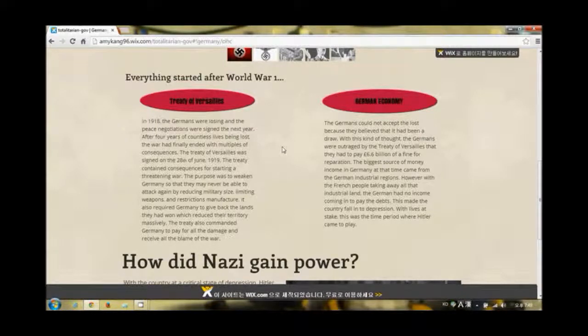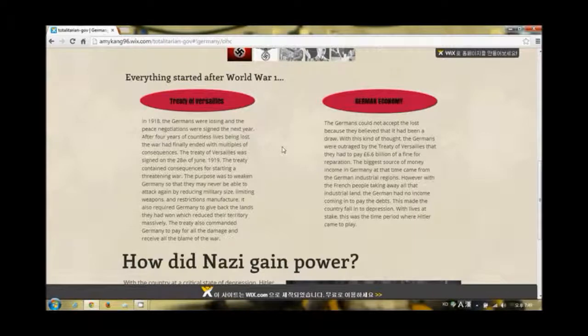The treaty demanded them to pay for all the damage they'd caused and restricted Germany's powerful weapons and militaries. It was bad enough that they had to pay big money, but their industrial land, where most of their sources of money came from, was taken away by the French. This was where Hitler came into play and created a totalitarian government.